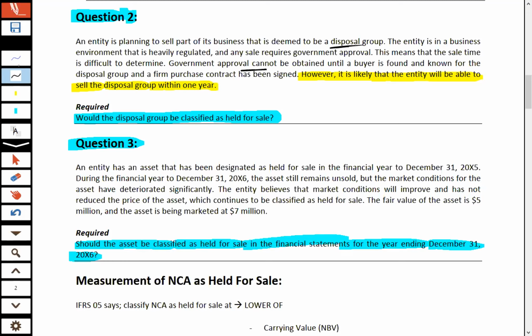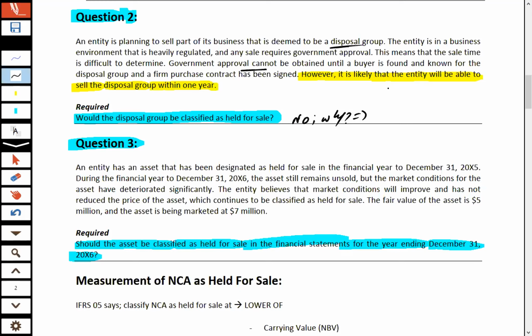So in this scenario we cannot actually classify this asset as held for sale, because no buyer is located, no agreement is made between buyer and supplier, and government approval is required. That government approval can only be taken when there is a binding sale agreement with a buyer, but nothing is done yet. So we can say no.